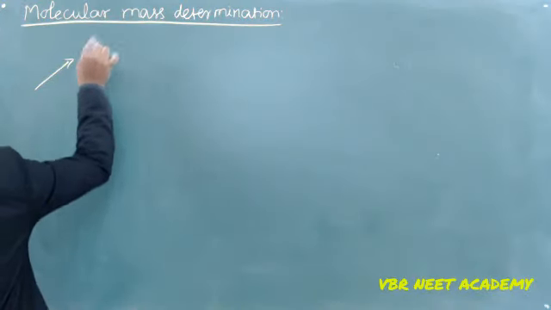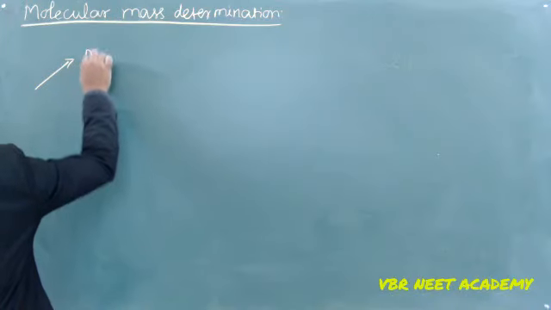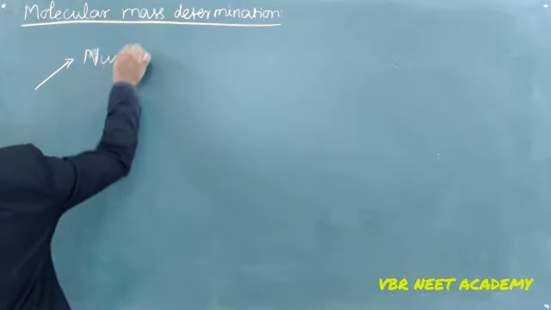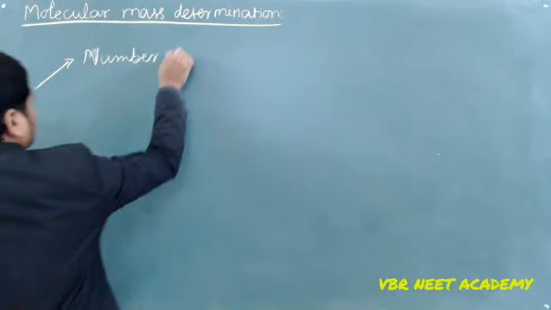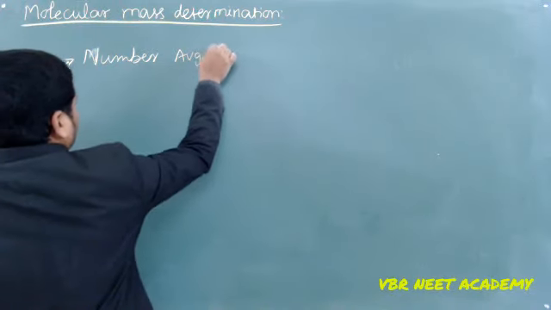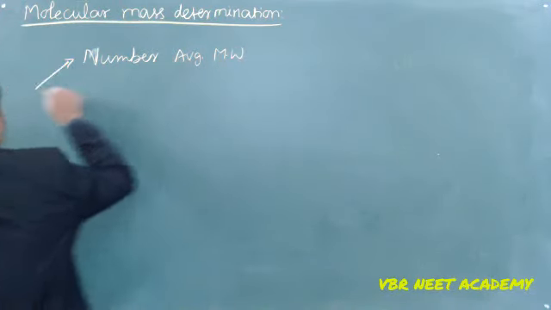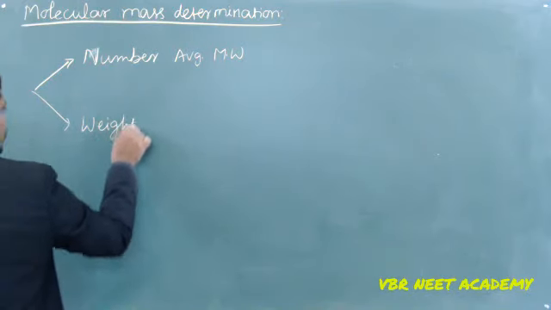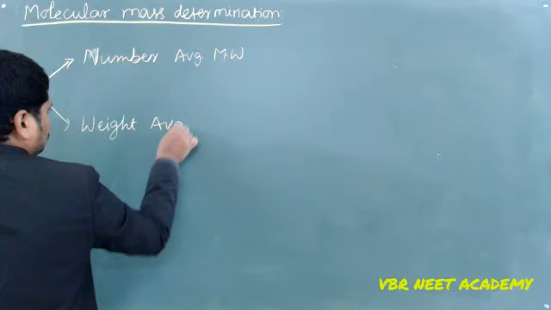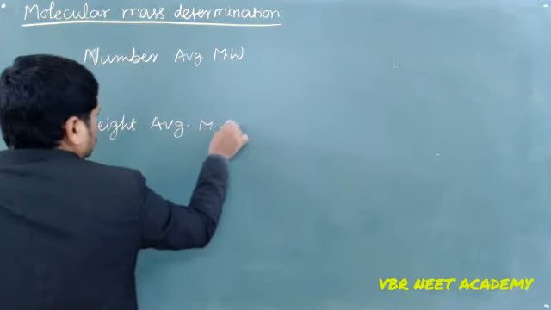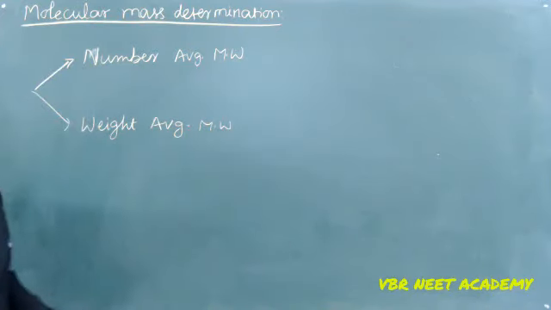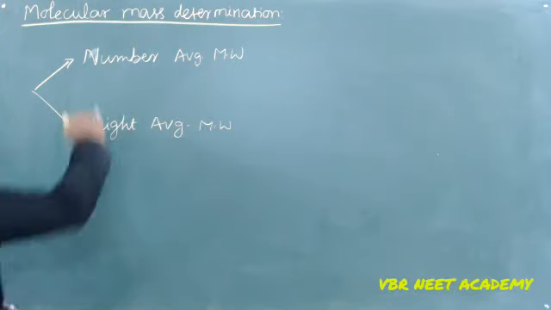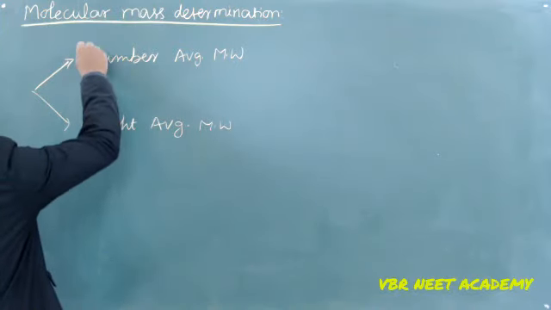That is the number average molecular weight, or you can take the weight average molecular weight.